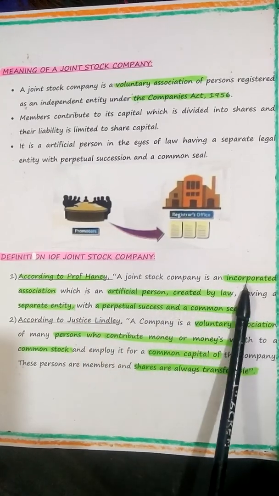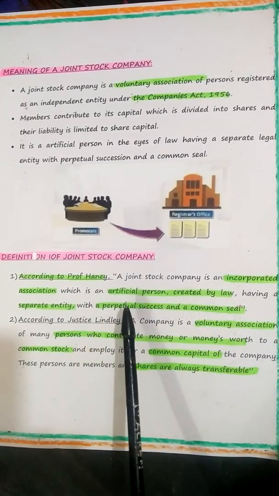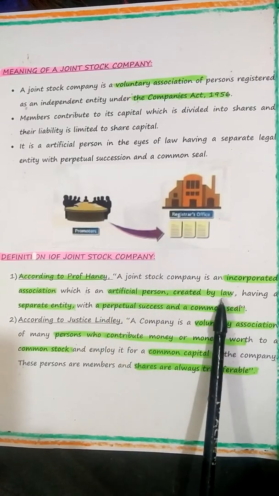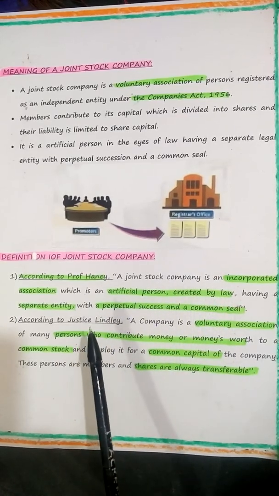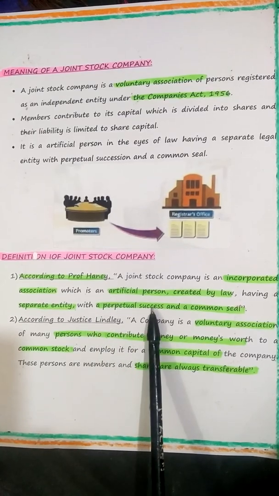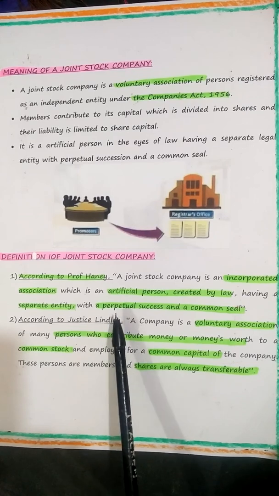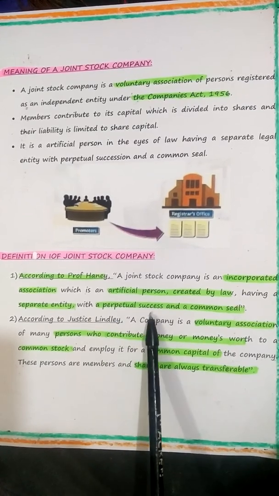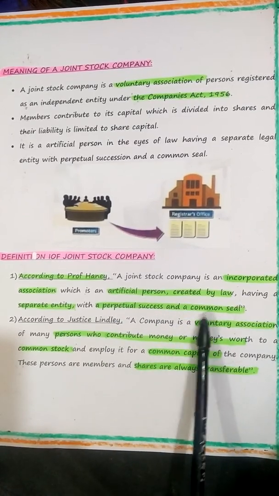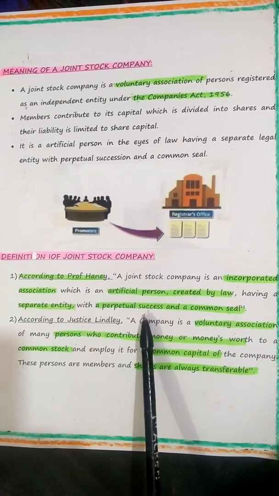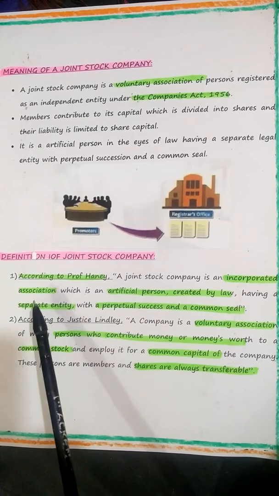So when you register a company, it becomes an artificial legal person. It's a legal term, not an ordinary term. An artificial person created by law, having separate legal entity with perpetual succession. What is perpetual? Continuity, everlasting, never ending. Never ending is called perpetual. Succession and a common seal. Succession is nothing but continuity. So you got 4 points, children. It is a registered body.